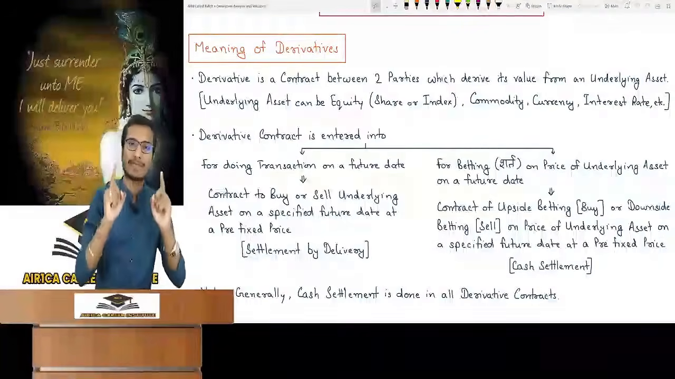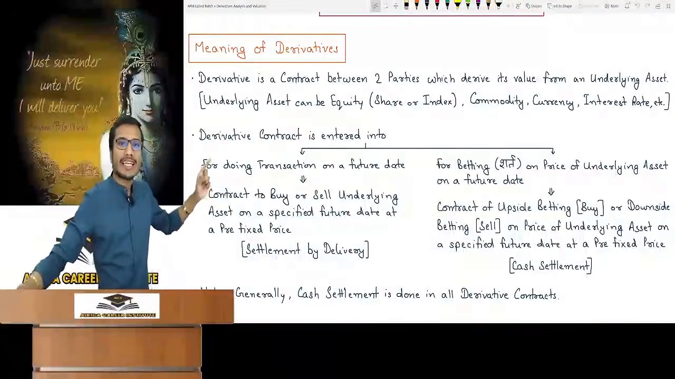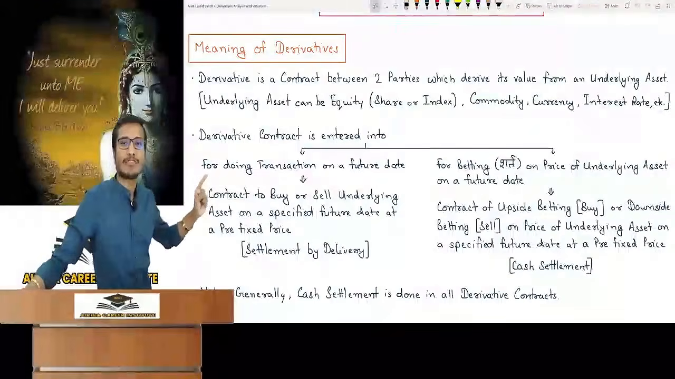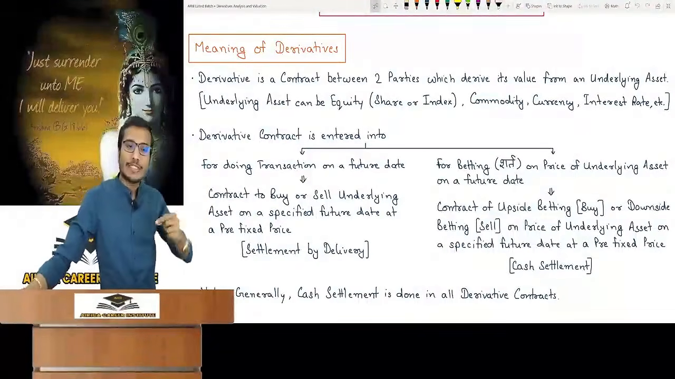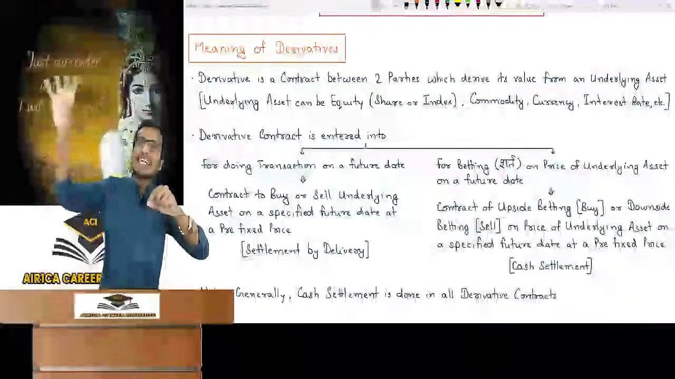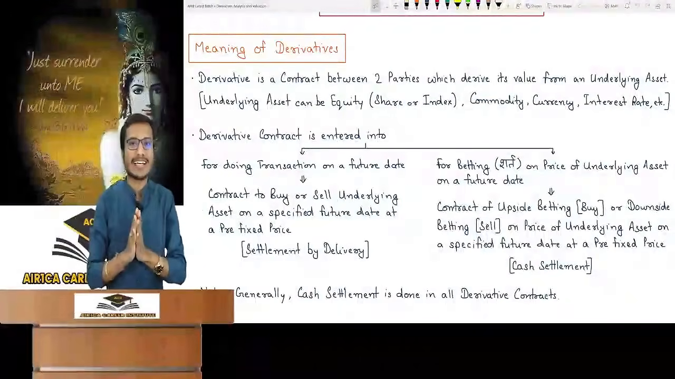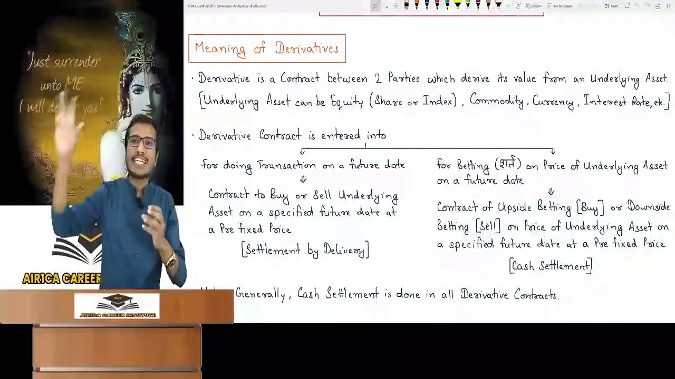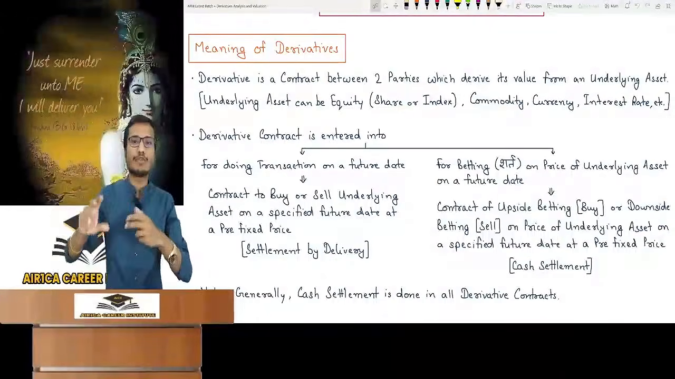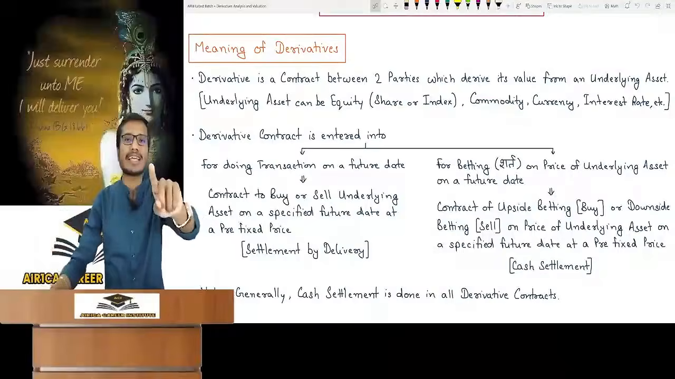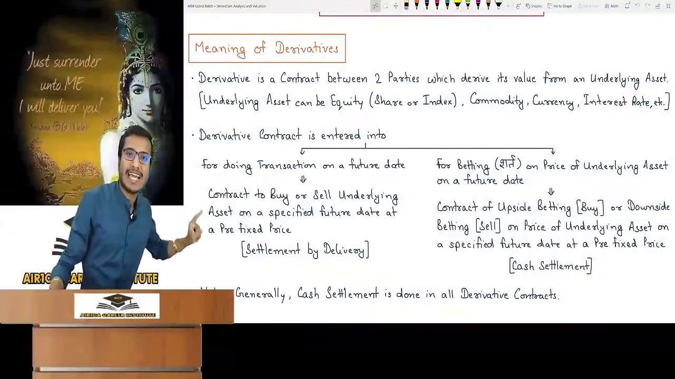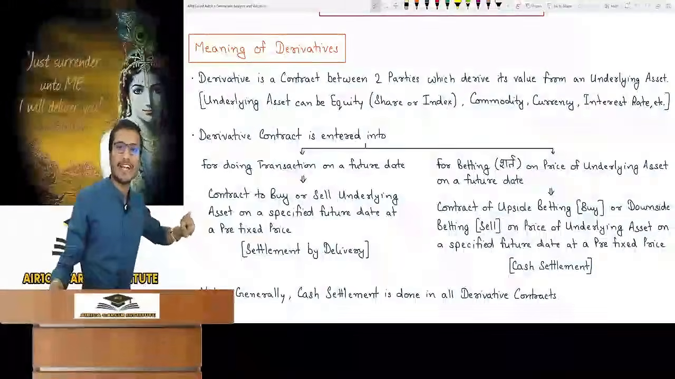The most important thing to understand is that the contract which is being signed should be there for performing a transaction on a future date. The contract which you and I have signed is to execute a transaction on a future date. Are you following? So that contract has been signed to perform something in future, meaning a future transaction. To perform a transaction in future, a derivative contract is done. It means a contract to buy or sell an underlying asset on a specified future date at a prefixed price.